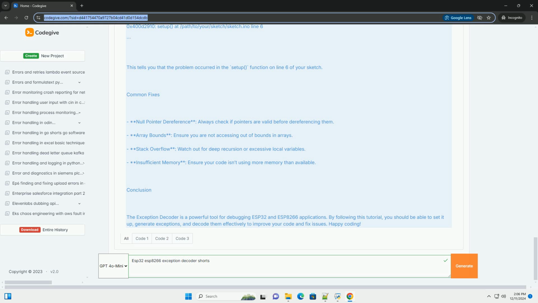Uploading and generating exception. 1. Upload the above code to your ESP32/ESP8266. 2. Open the serial monitor, set to 115200 baud. 3. After a moment, you'll see the device crash, and the serial monitor will display a stack trace similar to this. Guru meditation error: Core 1 panicked, load prohibited. Exception was unhandled. Core 1 register dump.